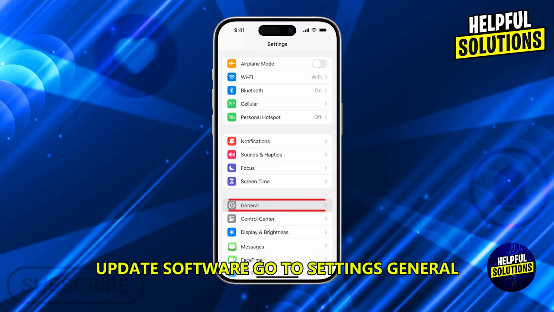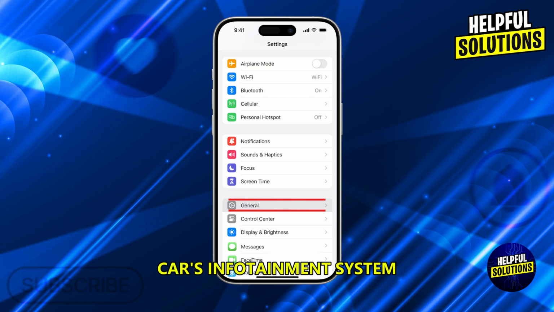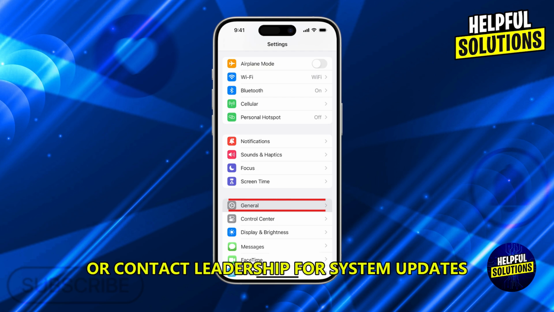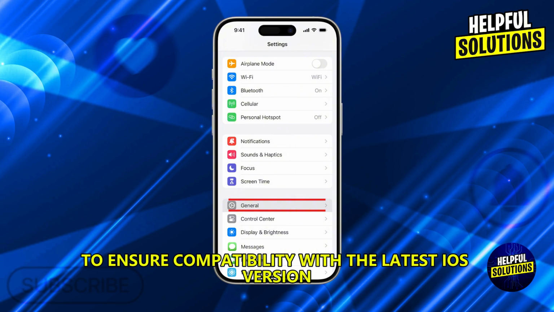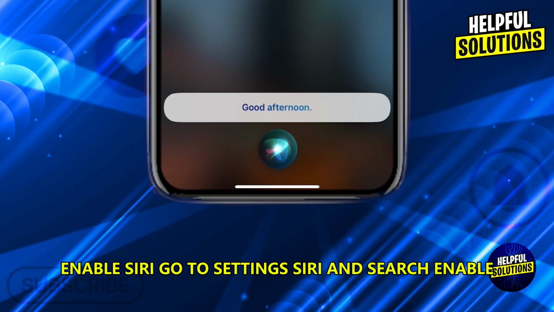Update software. Go to Settings, General, Software Update, and install any available updates. Car's infotainment system: refer to your car's manual or contact the dealership for system updates to ensure compatibility with the latest iOS version. Enable Siri. Go to Settings, Siri and Search.